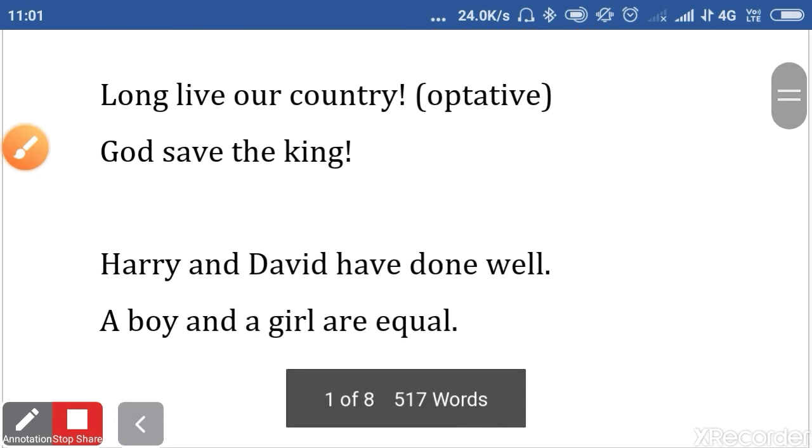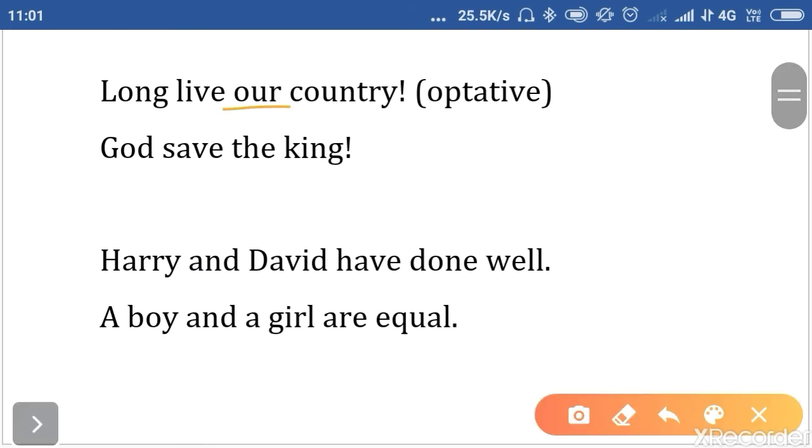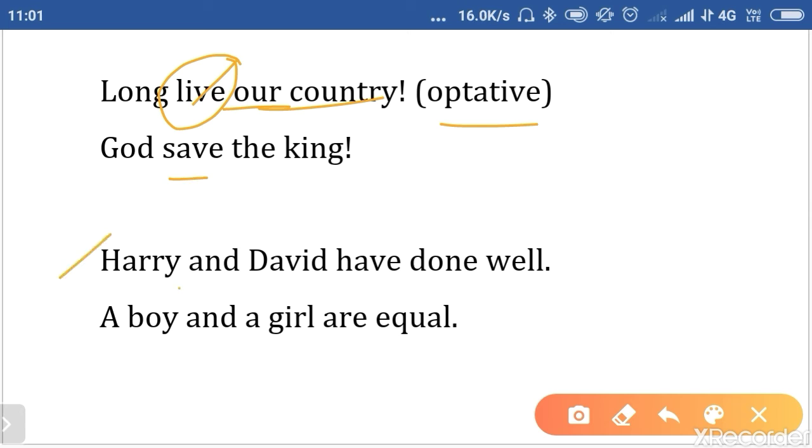Next one. Long live our country. With optative sentences, we use a plural verb. Long live our country, when we wish for something, when we pray for something. God save the king.